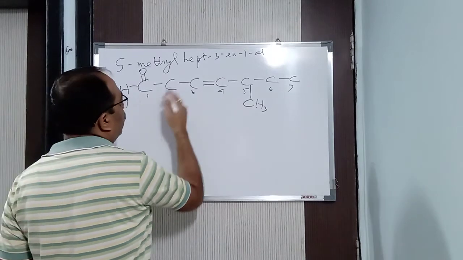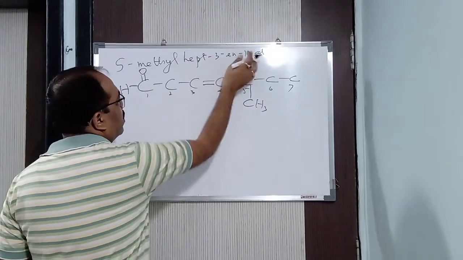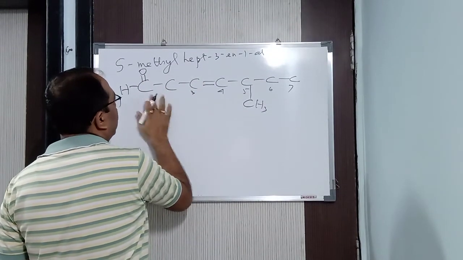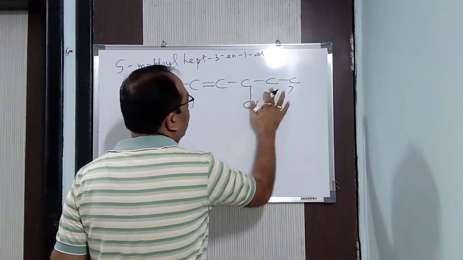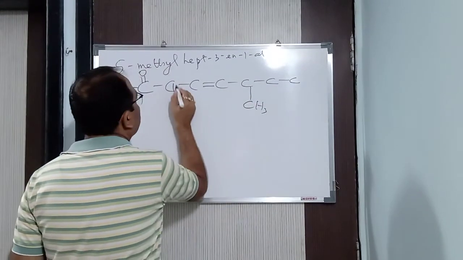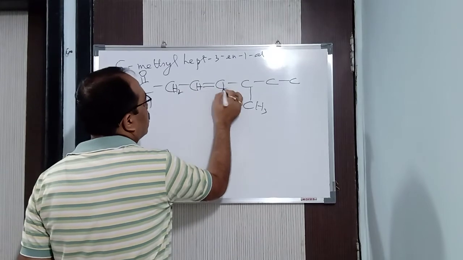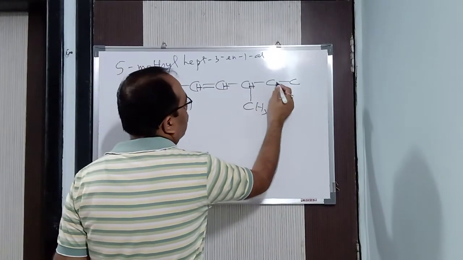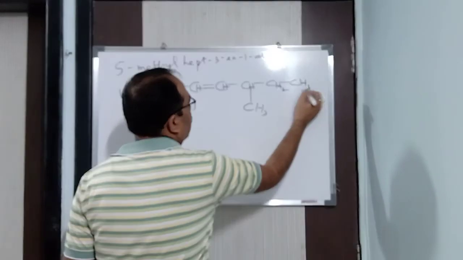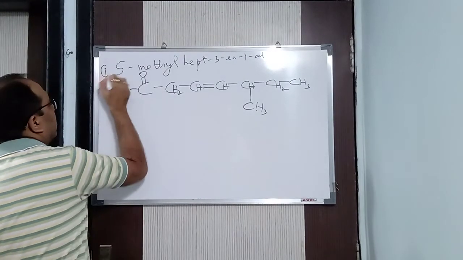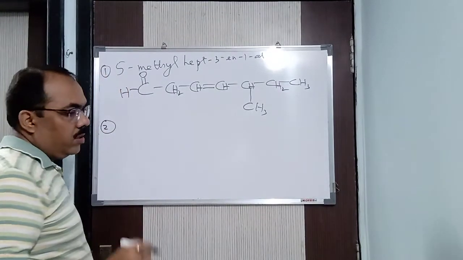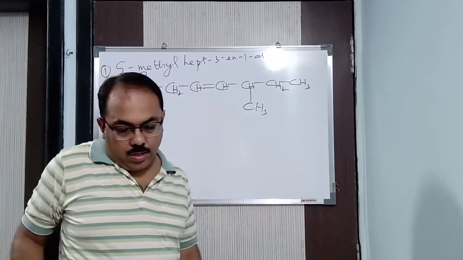Now everything is done. Now you put the hydrogen. You can remove this particular numbering also. Now what will be? This will be CH2, this is CH, this is CH, this is again CH, this is CH2, this is CH3. Finished. Alright, one more, let us do it.